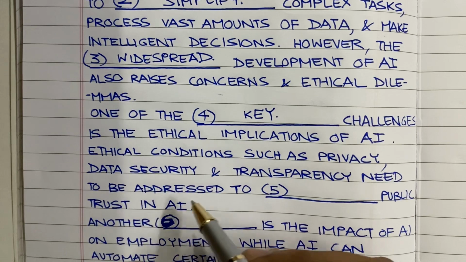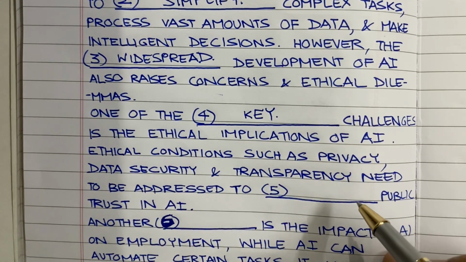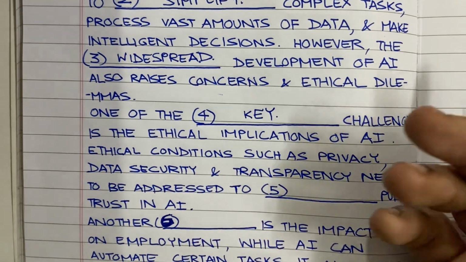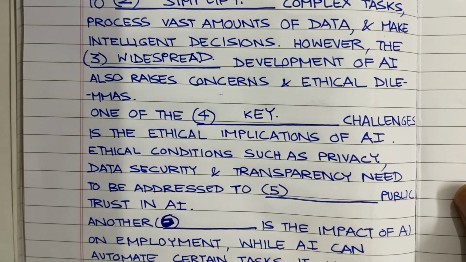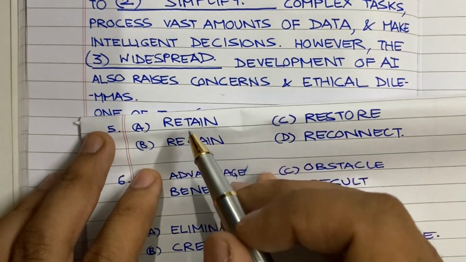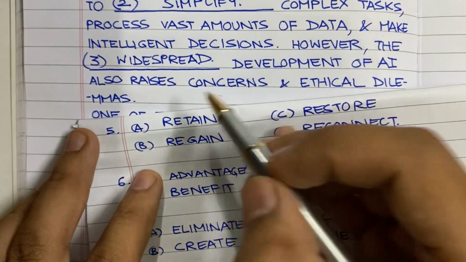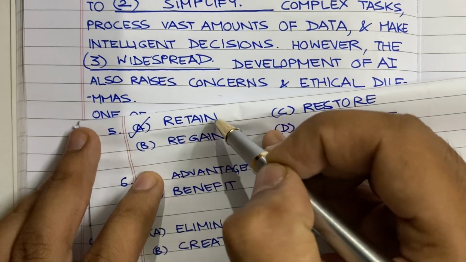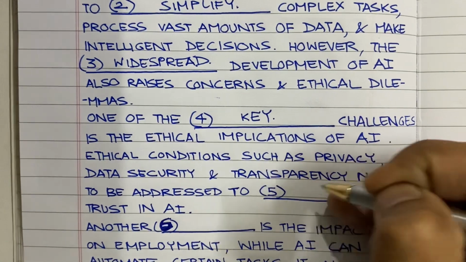We have to do something to public trust. So what are we going to do? We have to keep it. This is what comes to our mind, that we have to keep the public trust in AI. We don't have to let the public stop trusting AI. So after reading this, then we look at the options: retain, regain, restore, reconnect. Instantly it should come to your mind, the answer will be option number A, retain, which is keeping. So the answer will be option number A, retain.